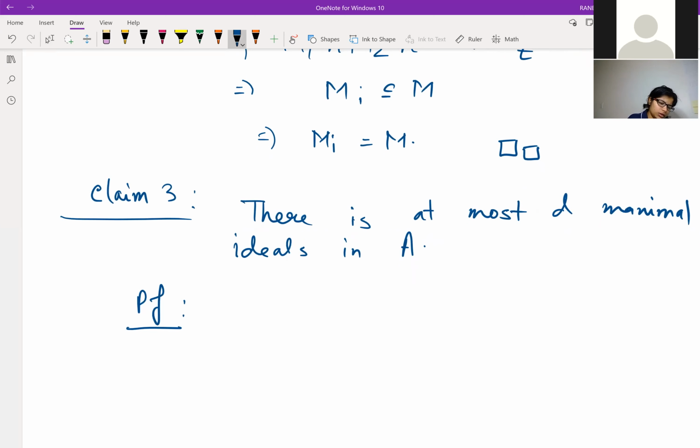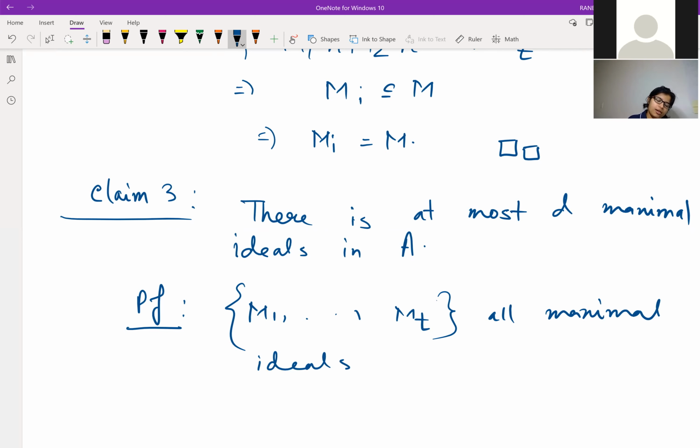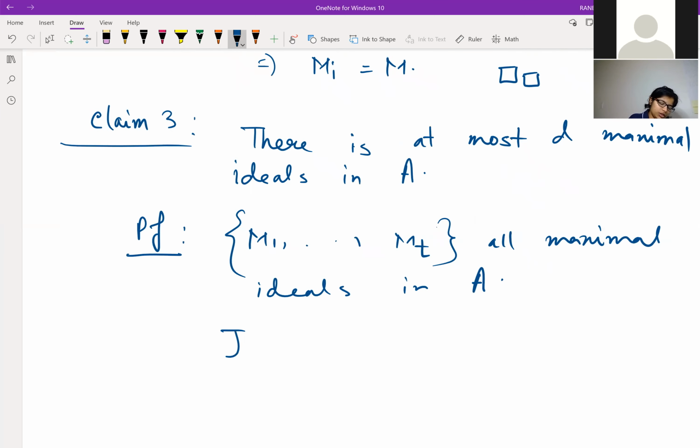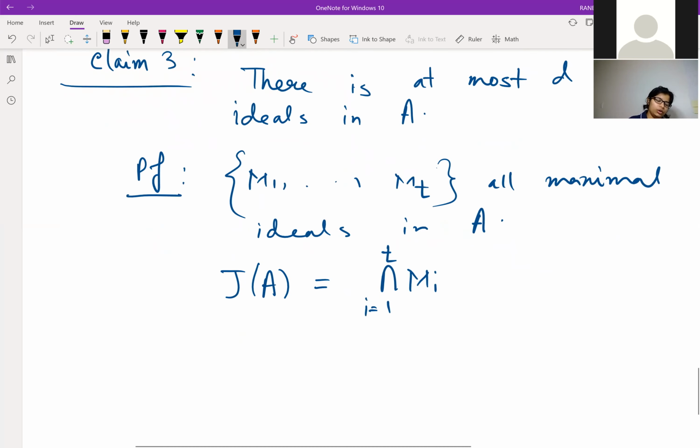So suppose M1 up to MT are the collection of all maximal ideals. Now we know that the collection of maximal ideals is a finite set, so we assume that this is the collection of all maximal ideals in A. Therefore the Jacobson radical of A, which is the intersection of all maximal ideals, is basically this finite intersection of the ideals Mi, i equal to 1 to T.